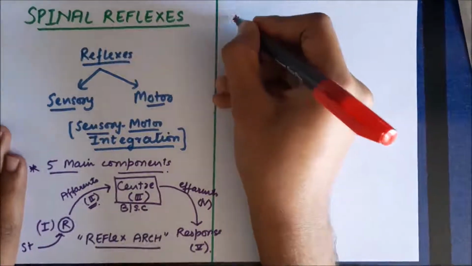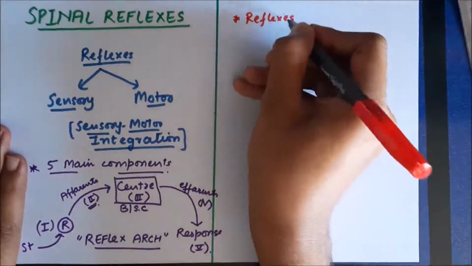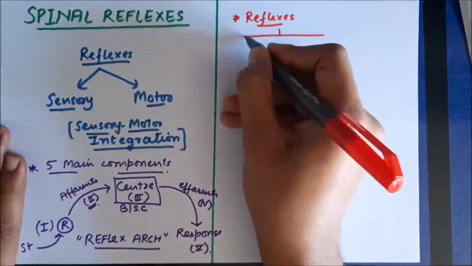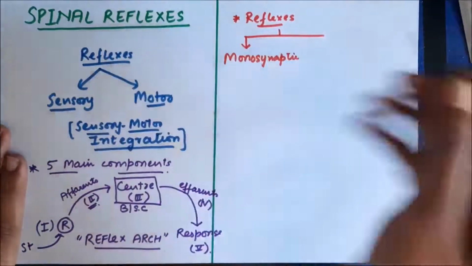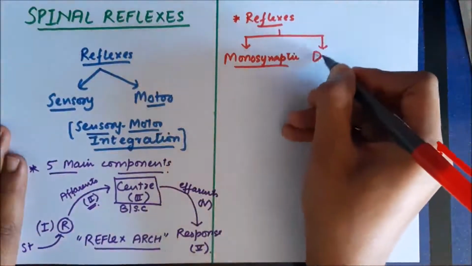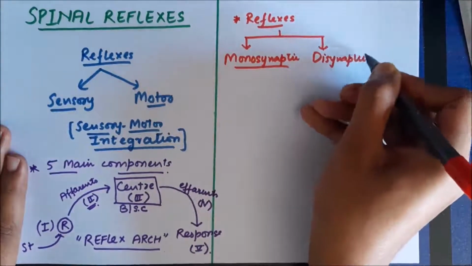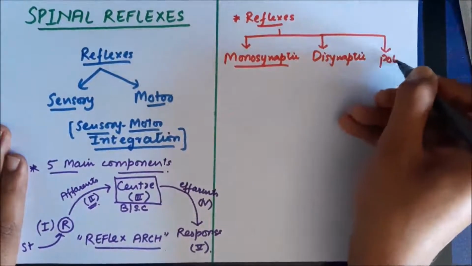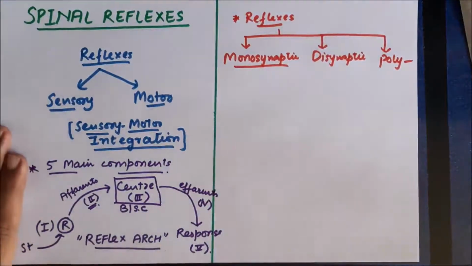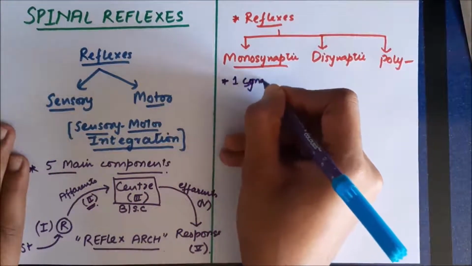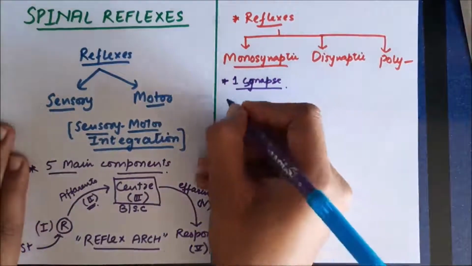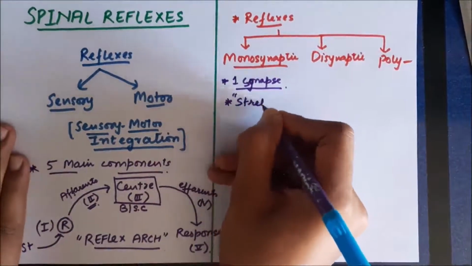Now, if we talk about reflexes, reflexes can be divided into three major groups. Reflexes can either be monosynaptic reflexes. We'll discuss these in detail and how they are monosynaptic in a few moments. Reflexes can also be disynaptic reflexes, and reflexes can be polysynaptic reflexes. As it is evident from the name itself, monosynaptic reflexes have only one synapse in the reflex arc. In the whole reflex arc, there will be only one synapse.